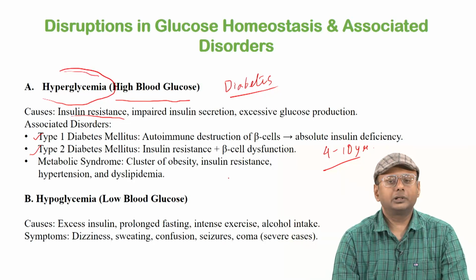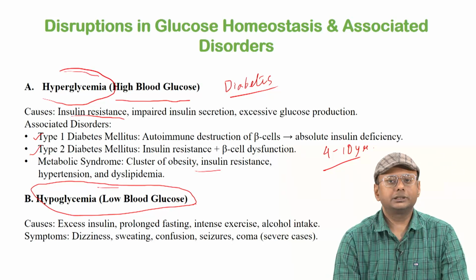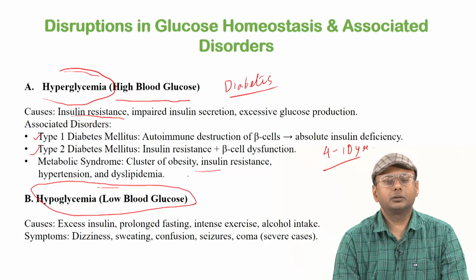Apart from that, a lot of metabolic syndromes, for example obesity, hypertension, and this type of thing, can also cause higher blood glucose level in the body. And next, when there is a low amount of blood glucose, we generally call this condition hypoglycemia. What are the different causes? For example, if excess insulin activity is observed in the body, it can lead to a decrease in glucose from the blood, because as you know, insulin distributes the glucose and also stores additional glucose. So overactive insulin activity in the body can reduce the blood glucose level and cause a hypoglycemic situation.